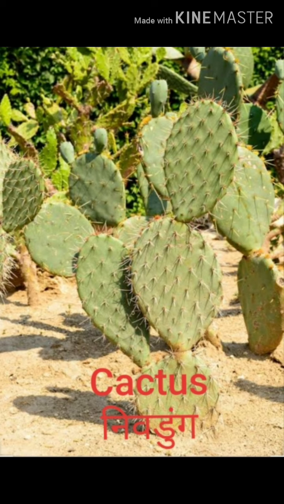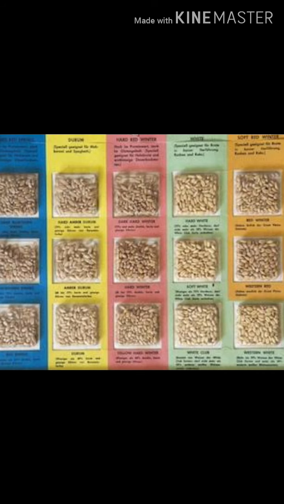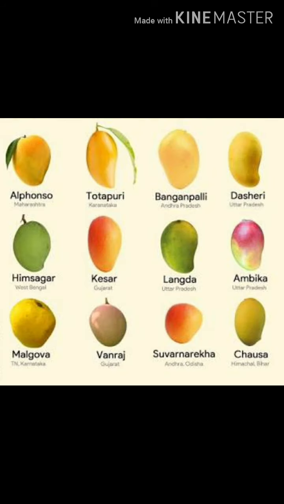Some plants grow even in deserts. For example, cactus. We find that there is a lot of variety in the same type of plant. For example, there are different varieties of rice or wheat, different types of roses, and mangoes in different flavors.